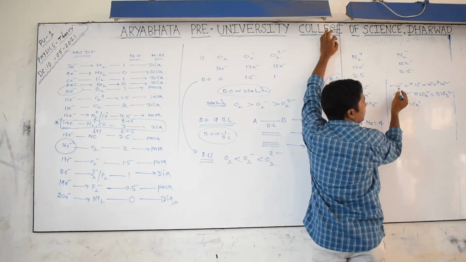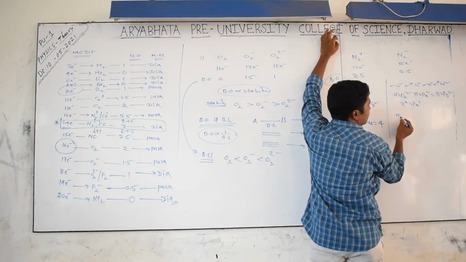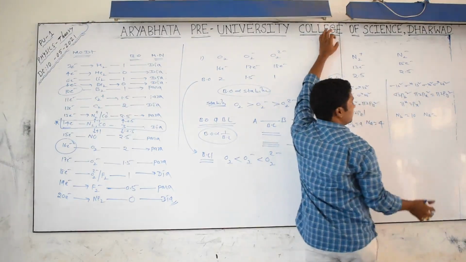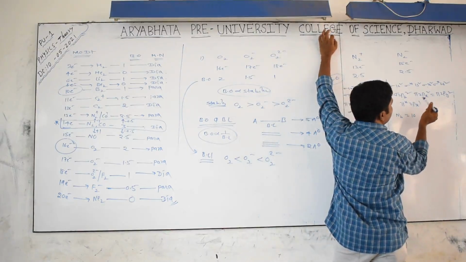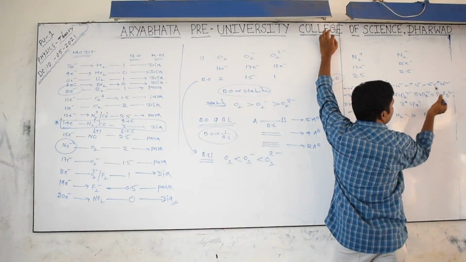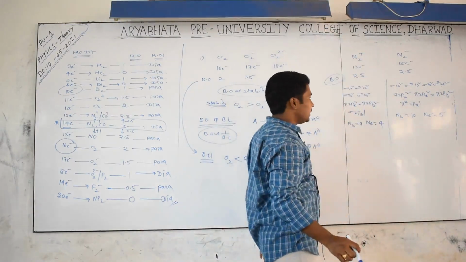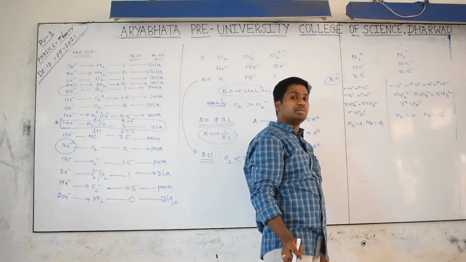How many bonding? 2, 4 plus 6, 10. The number of bonding is 10. The number of anti-bonding is how many? Check it: 2 plus 2, 4, 4 plus 1, 5. So we can check that out of these two species, where the bonding electrons are more, that will be the more stable.